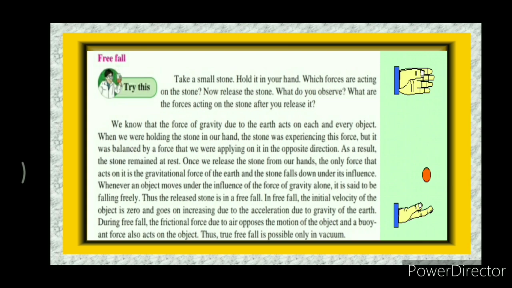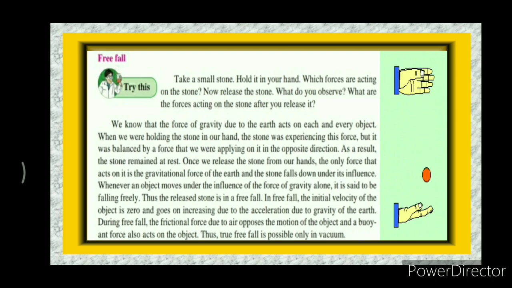Once we release the stone from our hand, the only force that acts on it is the gravitational force of the Earth, and the stone falls down under its influence. Whenever an object moves under the influence of the force of gravity alone, it is said to be falling freely. Thus, the released stone is in a free fall.